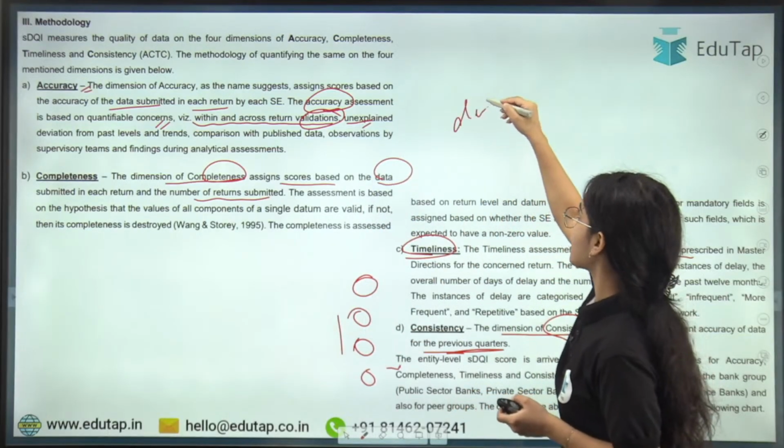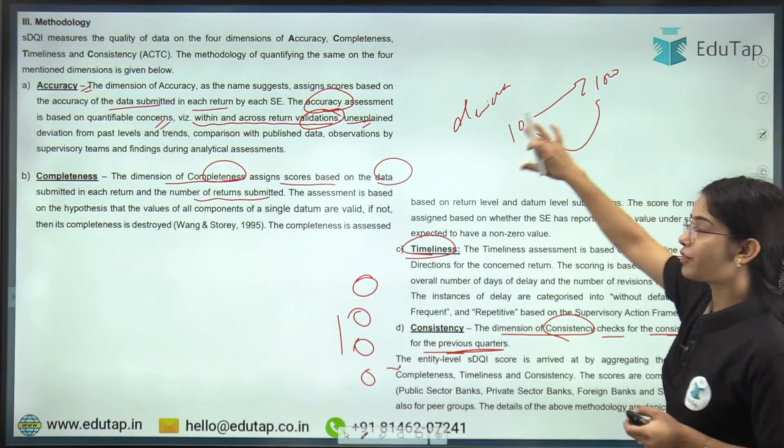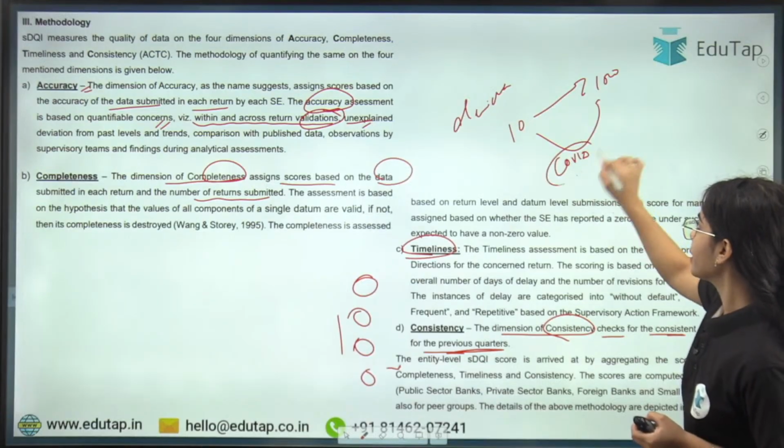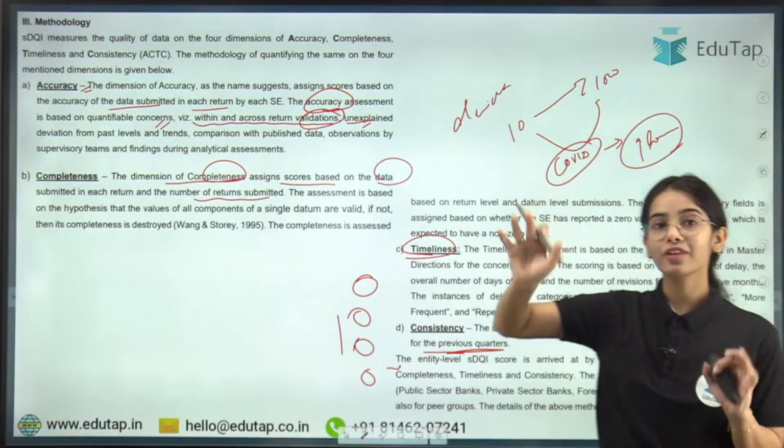See, if a deviation is coming, let's say the data was 10, now the data is 100. Now it is explained that the deviation has come because of COVID. Because of COVID, the deviation has come and people required more loans to sustain. So that deviation can be explained.